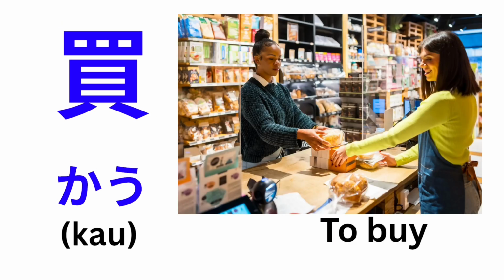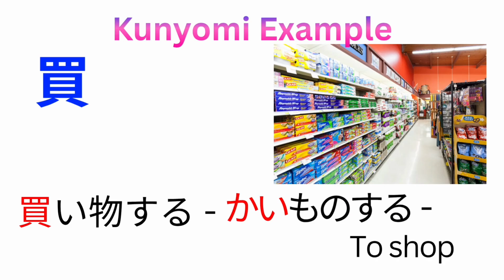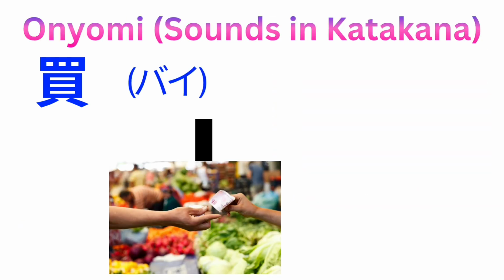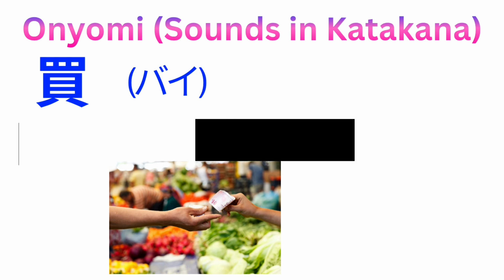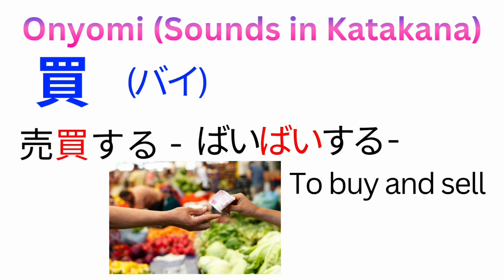Seventh kanji is Kau. Kau means to buy. Kunyomi examples: Kaimono suru. Kaimono suru means to shop. Onyomi of this kanji is Bai. Example: Baibai suru.